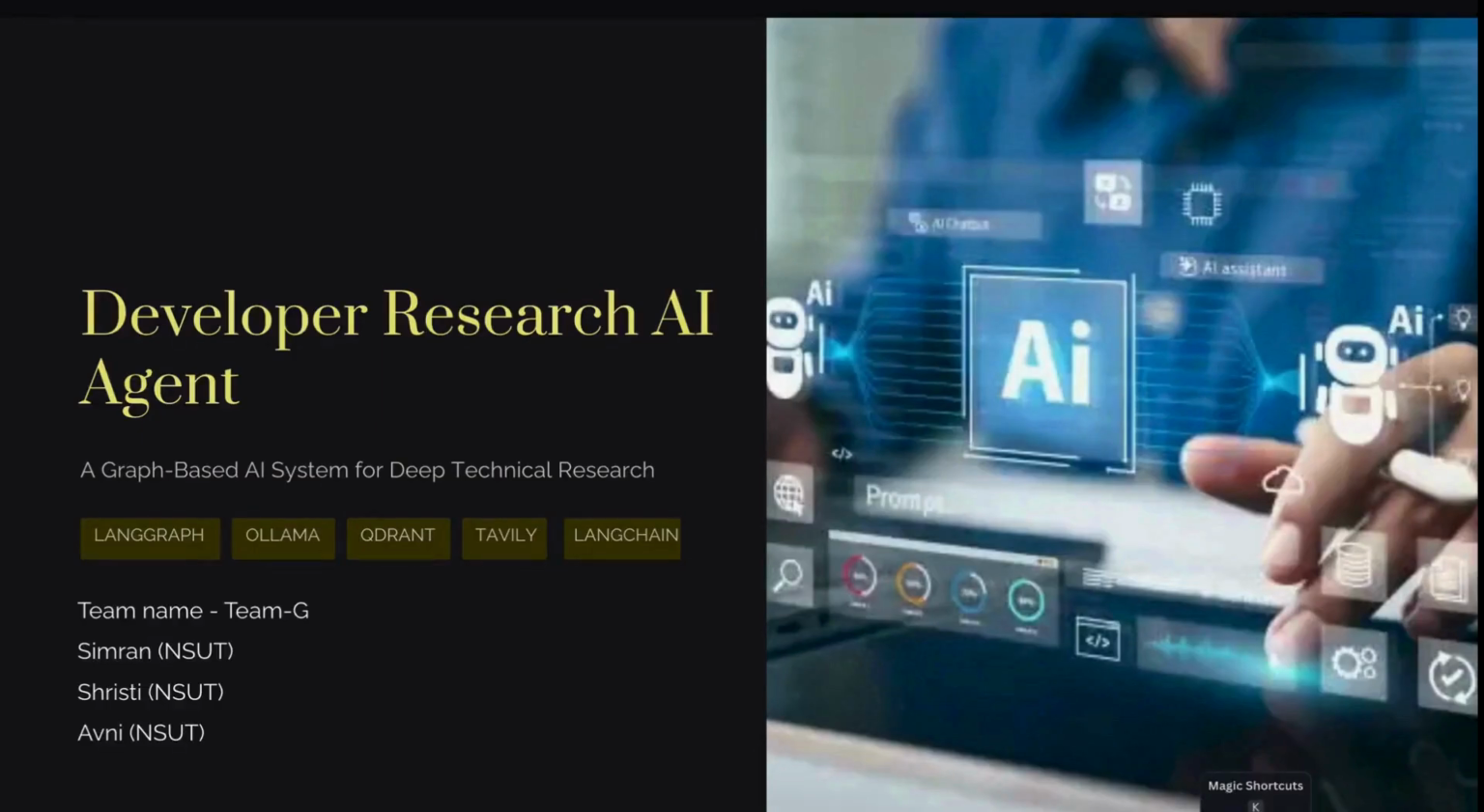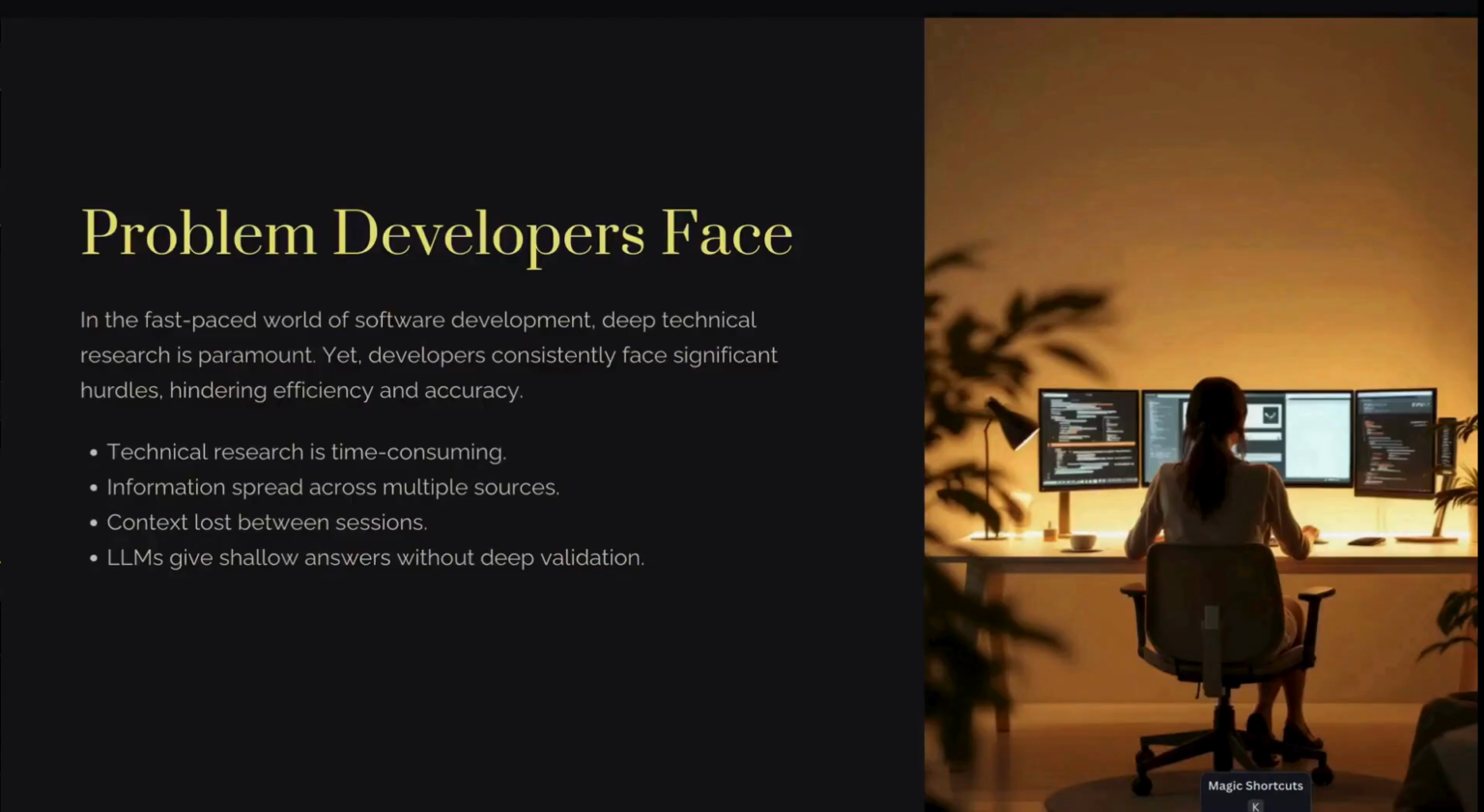Good morning everyone. We are Team G and today we are presenting our project Developer Research AI Agent, a graph-based AI system for deep technical research. So let's start with the problem.